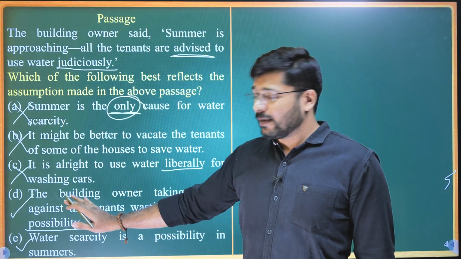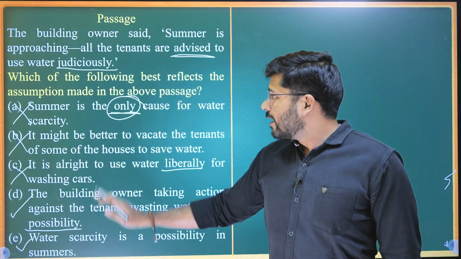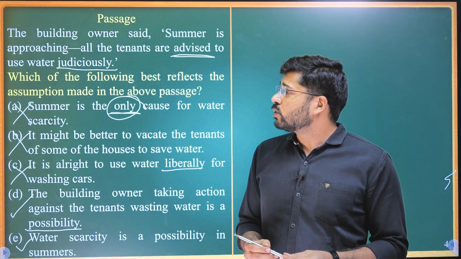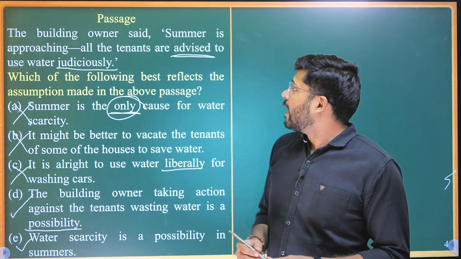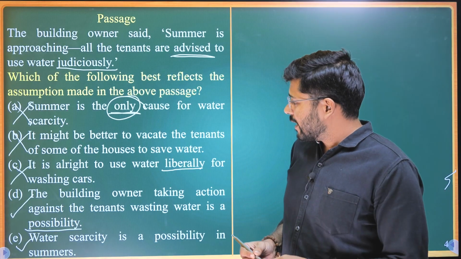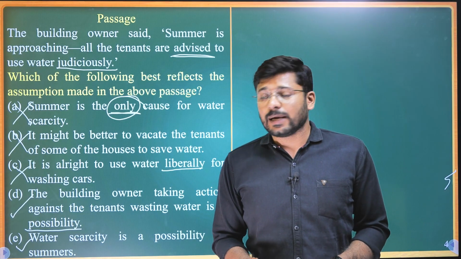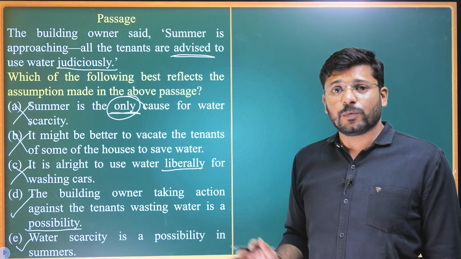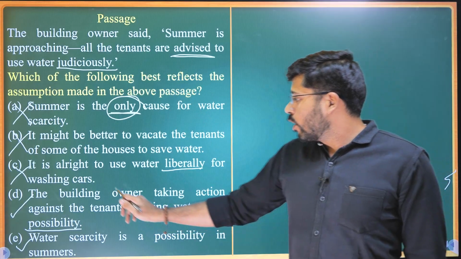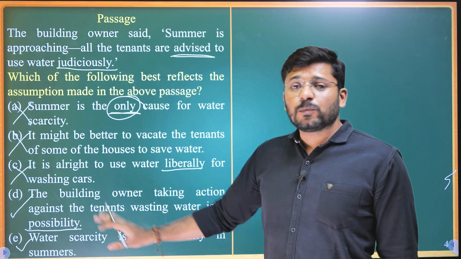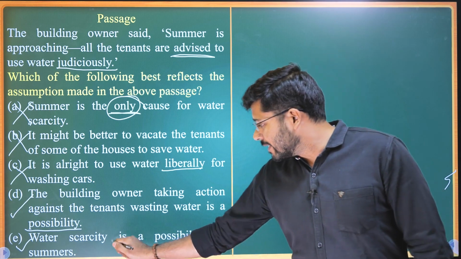This might happen, but this is definitely true, because if the building owner has said that summer is approaching and all the tenants are advised to use water judiciously, it means that he believes that in summer water scarcity might happen. So option E is definitely true, because he seems to have believed it. Option D, it is a possibility. However, when it comes to being the more appropriate one, this is more appropriate.